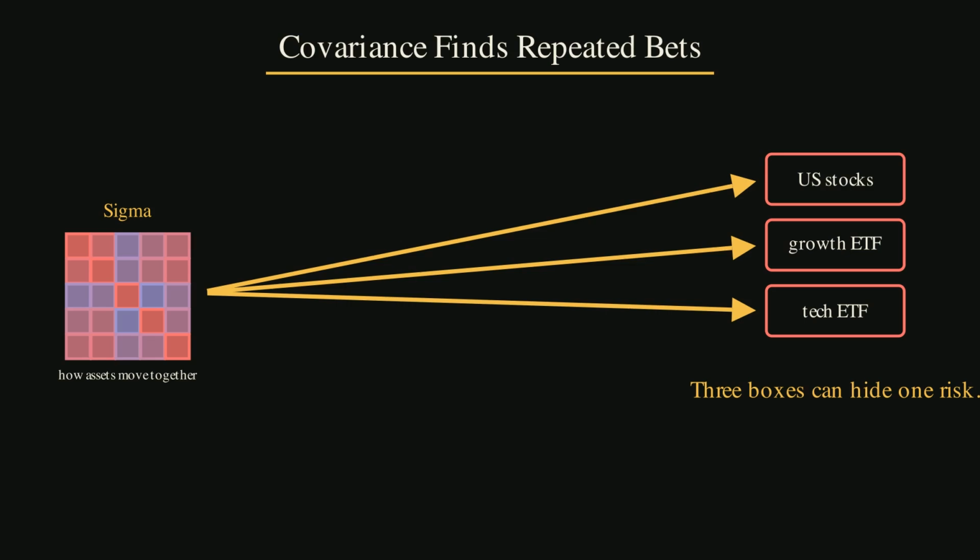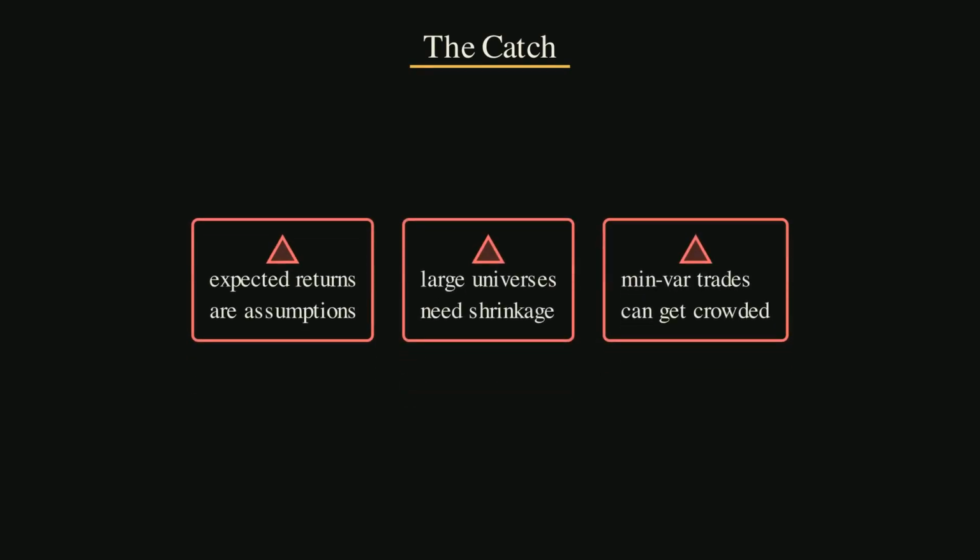Third, minimum variance can crowd into the same types of assets. It often likes low volatility stocks, defensive sectors, and bond-like equities. If everyone pays too much for those assets, the trade becomes less attractive. So the rule is not, trust the optimizer. The rule is, respect the optimizer, but discipline the inputs.